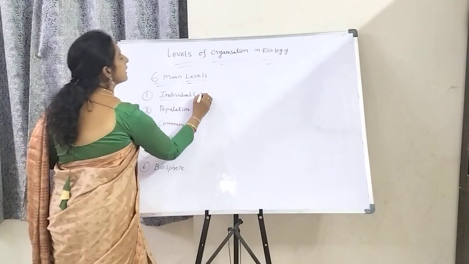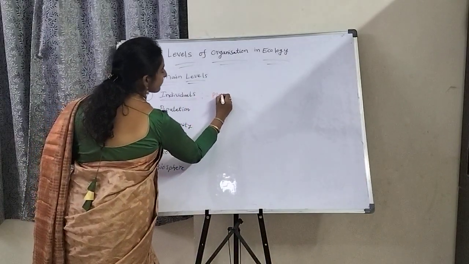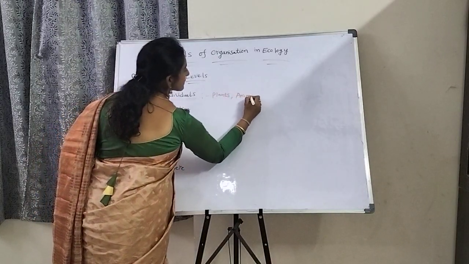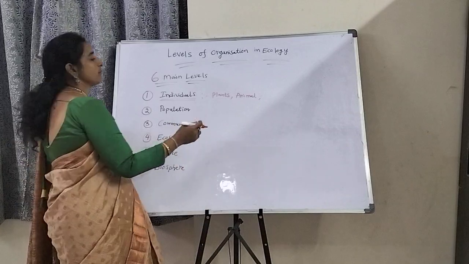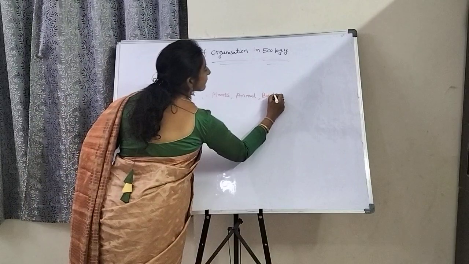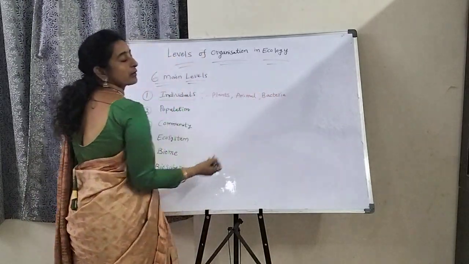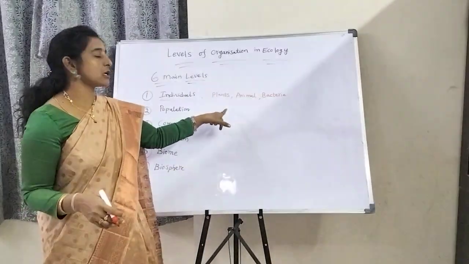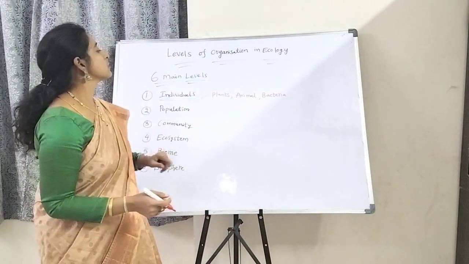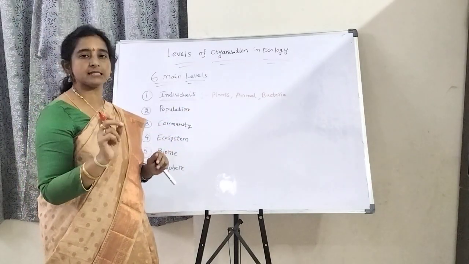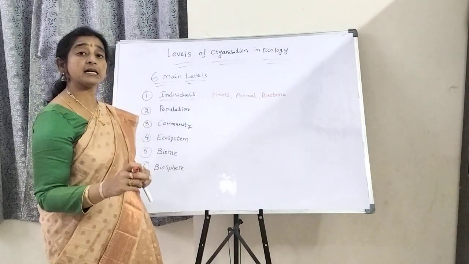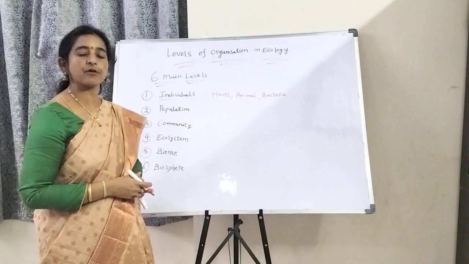So for example, all plants, animals, one plant or one animal, bacteria. Living things here include multicellular as well as unicellular organisms. A unicellular organism is a single cell microorganism, but it has the ability to perform all types of activities.